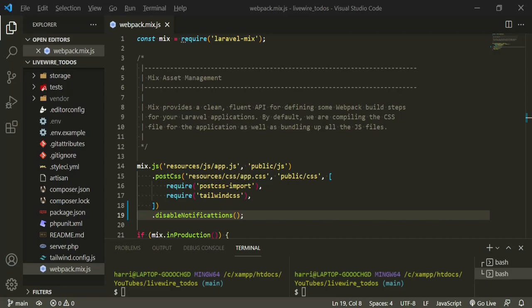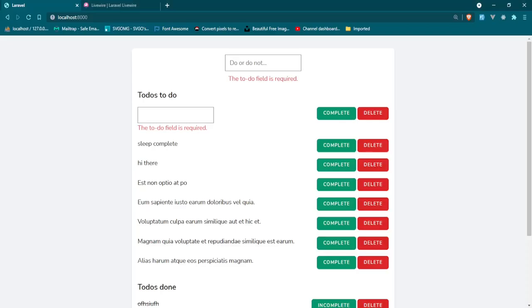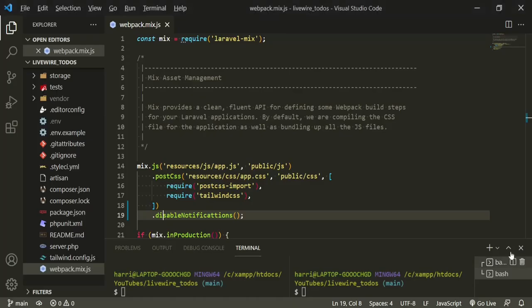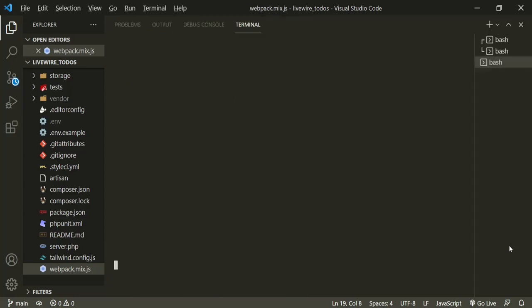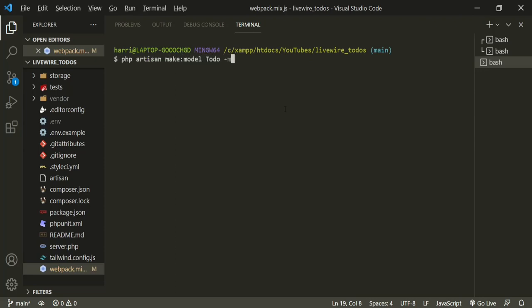So before we get into deep, what I want to do is I want to make a model, a factory, well, we don't need controllers anymore. So a model, a factory, and the migration for these to-dos here. So let me open up another terminal, and then I'll open it up so we can see. And then in here, we'll run php artisan make:model, call it Todo. We'll add a migration and a factory. That should be good. Press enter.